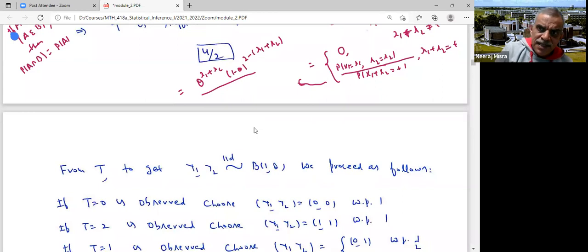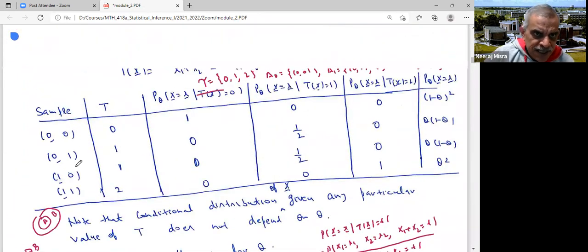So that would be 2 choose t, right? Theta to the power t, 1 minus theta to the power 2 minus t. If X1 plus X2 is t, and this is t, this is also t. So they get cancelled, and you get 1 by 2 choose t, in fact. And this does not depend on theta. You can say it directly also, but if you want to put it in this way,